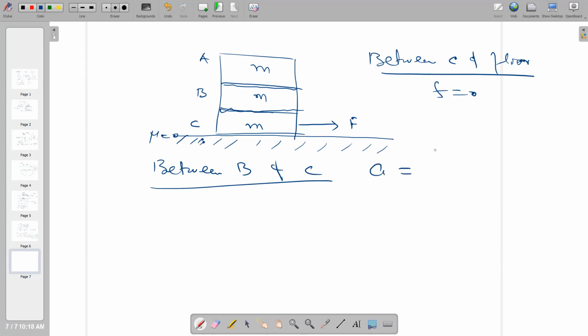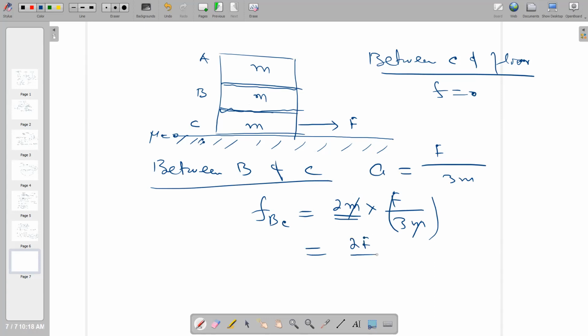The acceleration will be force divided by total mass, and the total mass is 3m. So what is the frictional force between B and C? The mass is 2m multiplied by F over 3m. This is m into A. So when you cancel this, you will get 2F over 3.